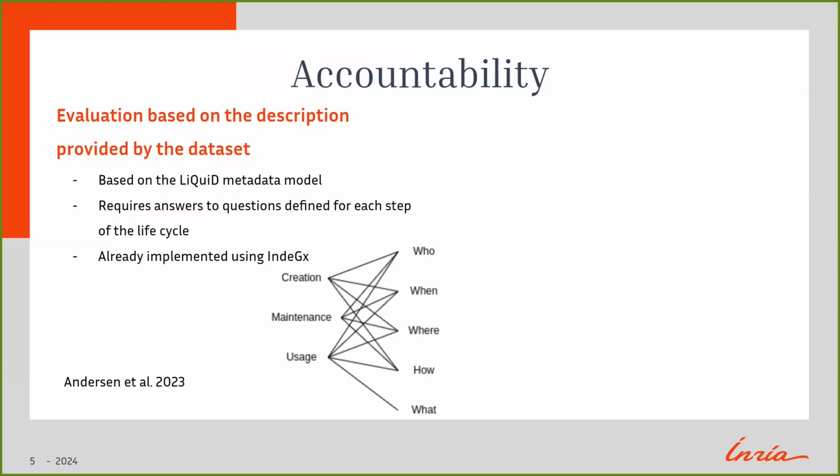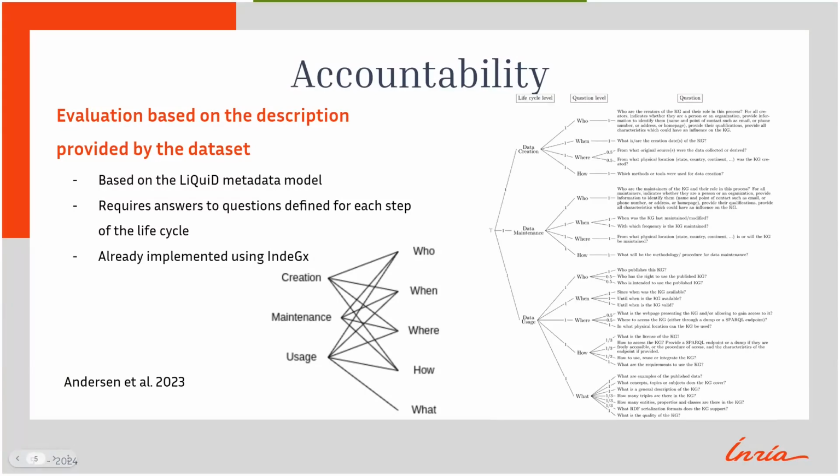This measure evaluates RDF datasets according to the description elements of each step of their life cycle. For the three steps of creation, maintenance, and usage, the accountability measure looks for the answers to questions defined in a systematic approach based on the questions who, when, where, why, and what. Each question is itself decomposed into concrete metrics to be evaluated against the dataset. This measure did not need to be adapted to Index as it was already implemented in the framework.